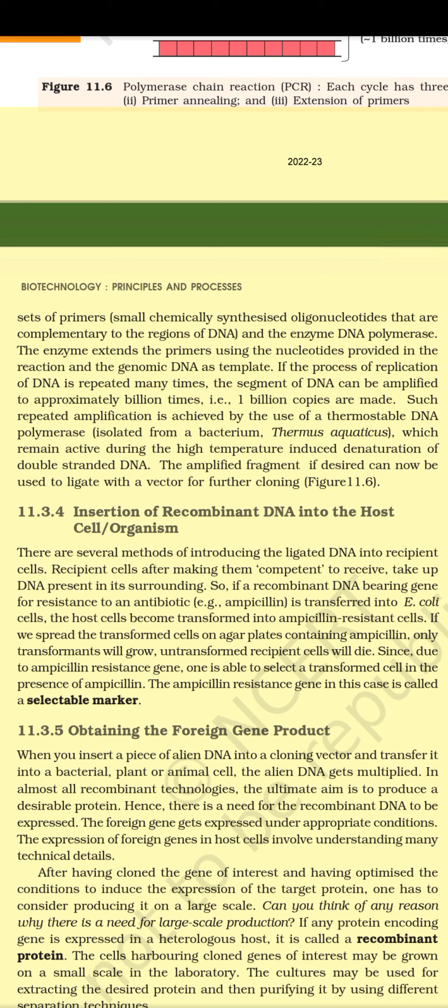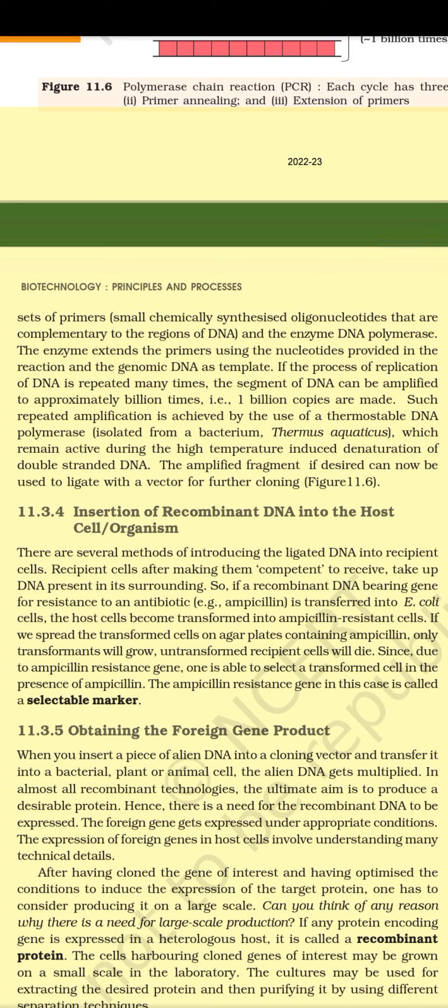11.3.4 Insertion of recombinant DNA into the host cell or organism. There are several methods of introducing the ligated DNA into recipient cells. Recipient cells, after making them competent to receive, take up DNA present in their surrounding. So, if a recombinant DNA bearing a gene for resistance to an antibiotic, e.g., ampicillin, is transferred into E. coli cells, the host cells become transformed into ampicillin-resistant cells. If we spread the transformed cells on agar plates containing ampicillin, only transformants will grow; untransformed recipient cells will die. Due to the ampicillin resistance gene, one is able to select a transformed cell in the presence of ampicillin. The ampicillin resistance gene in this case is called a selectable marker.